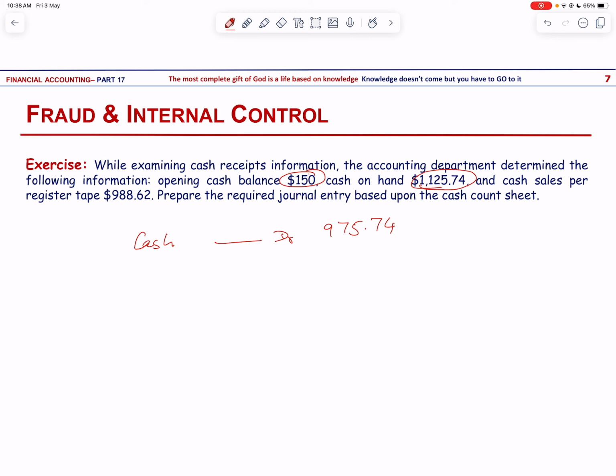Then we are going to credit sales revenue, and this will be credited by 988.62, and the difference obviously will be debited as cash over and short, and the difference is 12.88.